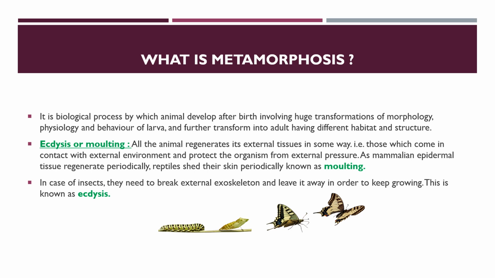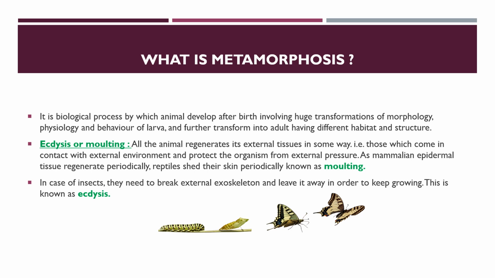So this whole process, when a larva is converted into an adult, passing through stages in between, larva, pupa, adult, is known as metamorphosis. Not all organisms or animals perform this kind of metamorphosis.